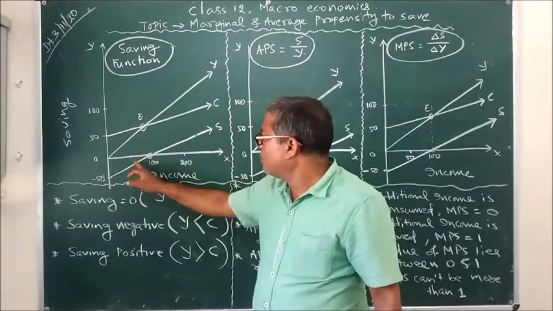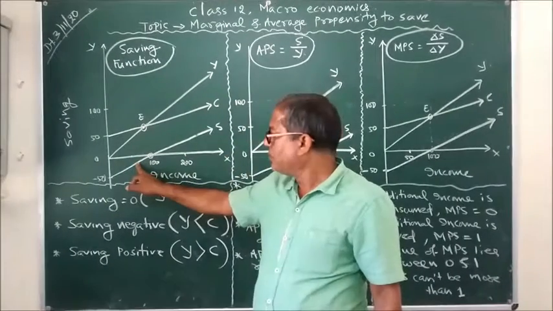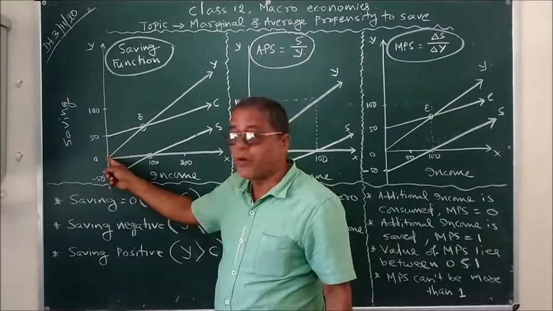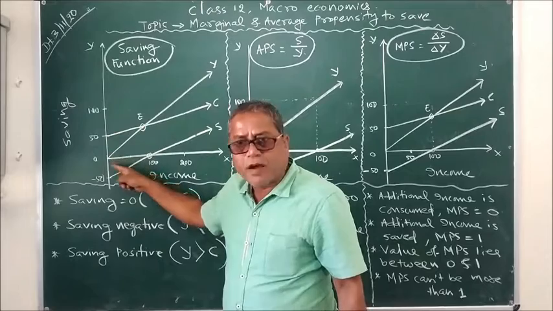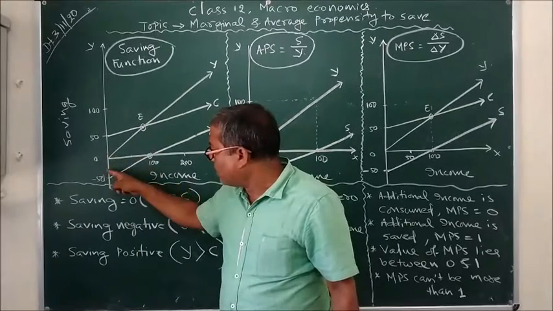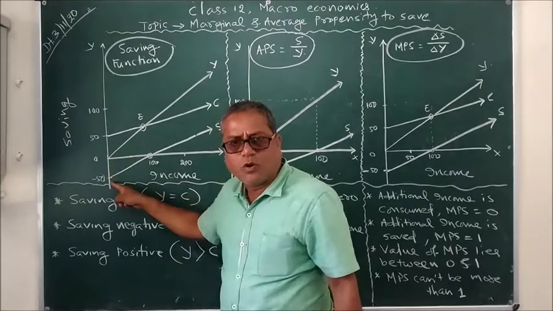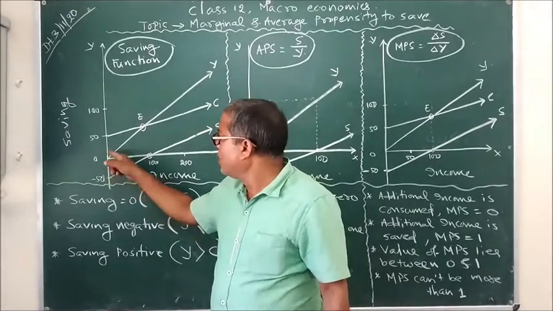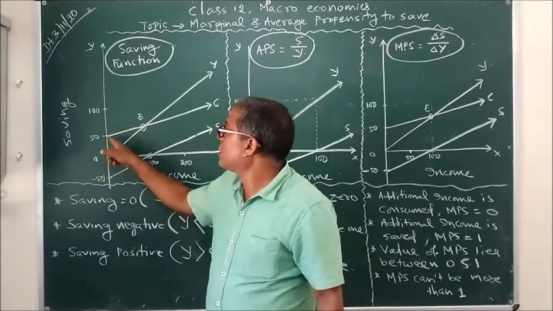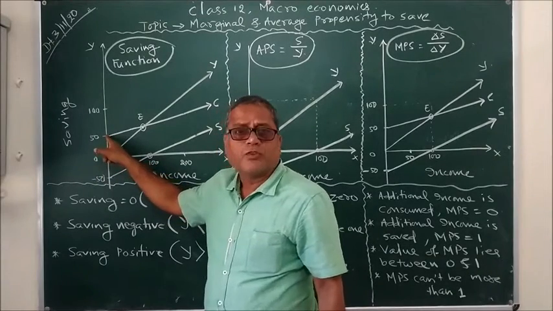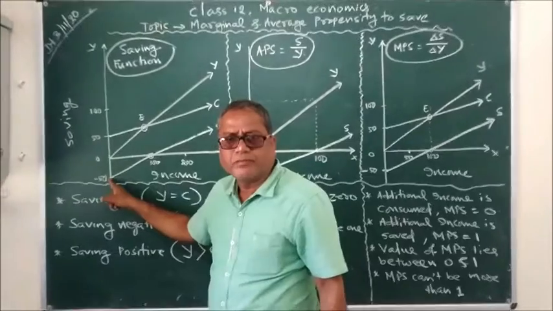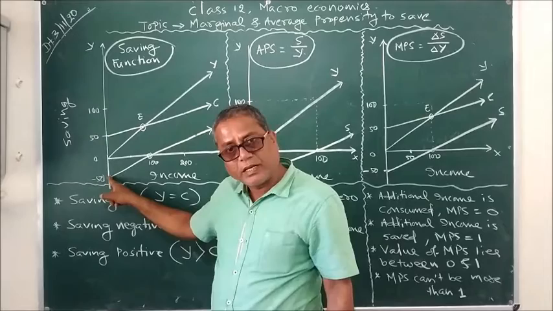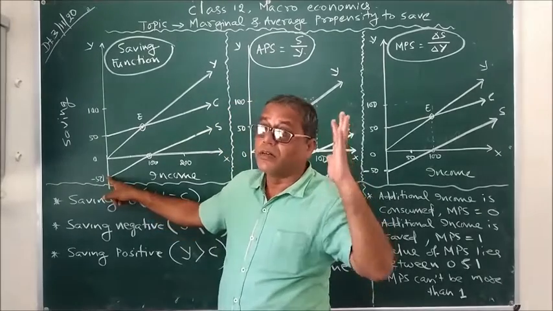Now come to the saving curve. Just try to understand the nature of the saving curve. Here you can say this is point 0, and if we travel along the y-axis below 0, then we come to a negative space. Because at 0 level income, consumption is 50, so obviously saving is minus 50. That's why the saving curve starts from minus 50. Saving always starts from negative.